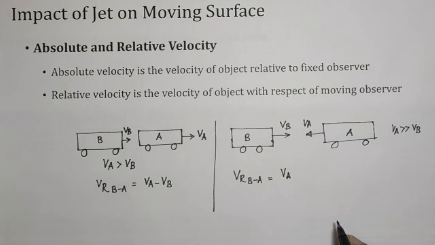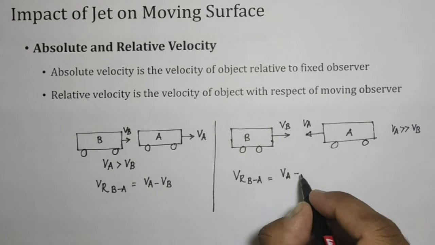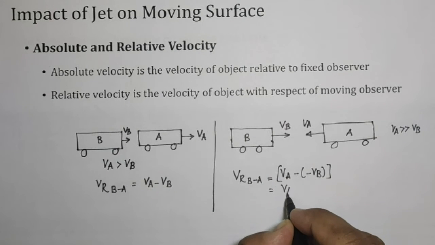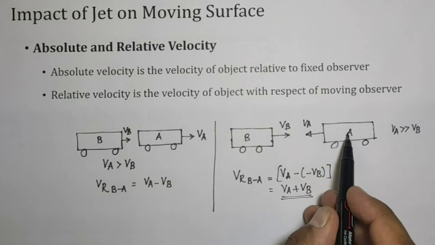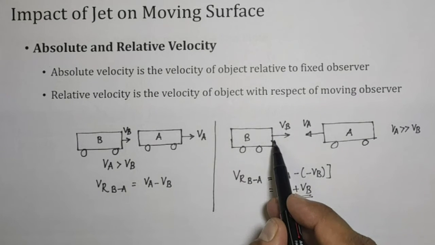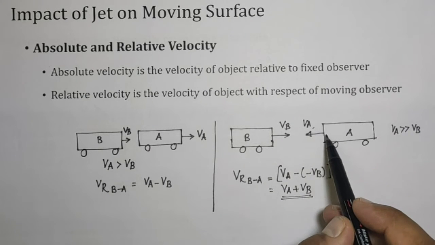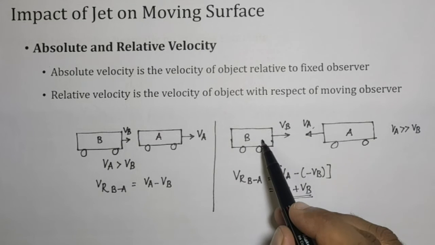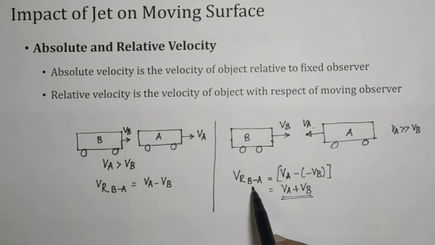So in that case we have to consider maximum magnitude on this side. So minus of VB, it can be written as VA plus VB. So what will happen if the observer is observing this particular bus coming towards him? Even though this bus might be running with a velocity VA, while basically striking, obviously A is going to collide with B. So during collision or before collision, the velocity experienced by that particular observer is VA plus VB.